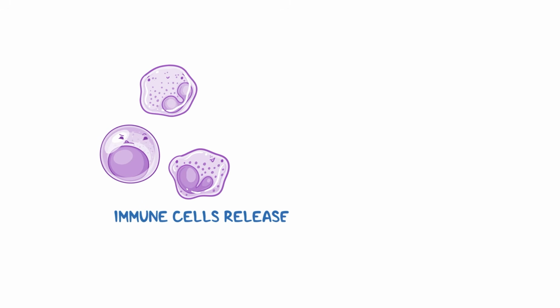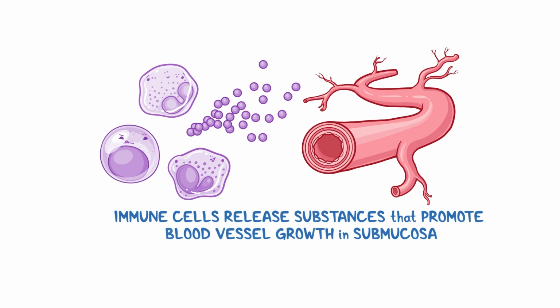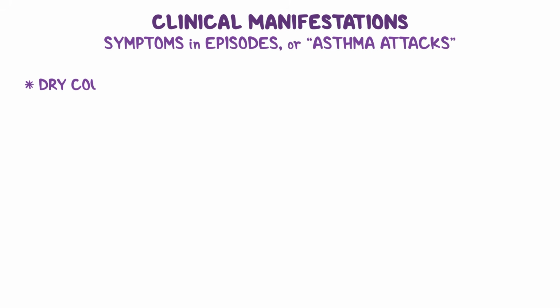Finally, immune cells release substances that promote blood vessel growth in the submucosa. Now, because the inflammation in the airways comes in waves, symptoms tend to show up in episodes, or what we call asthma attacks. During an attack, often the first sign is a dry cough.